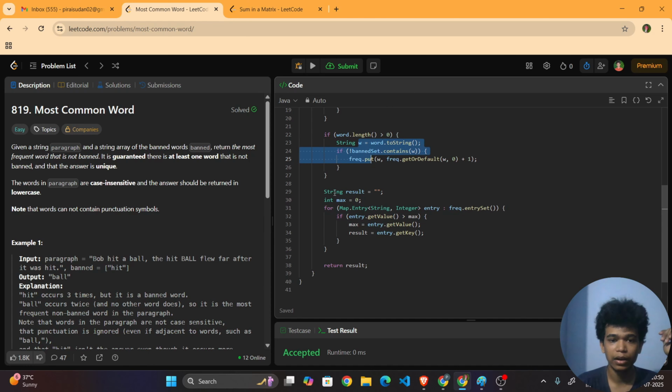Okay, now at last I am building a result. In this result I want to take the maximum, right? That's why I am taking a maximum variable. Now I am traversing over the entire map, and in that entire map I want to take the maximum. That's why I'm checking whether the current value is greater than our resultant maximum. If it is so, then I want to take the maximum as the current value, and we want to take the result as the key. Okay, as a current key, which means the current word. And I will be returning the result. So the result will be that maximum occurred word that is not in the banned array.